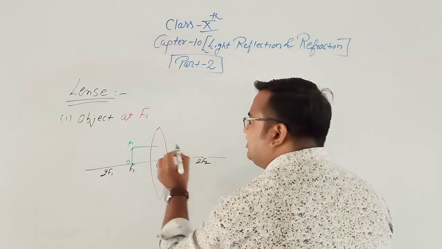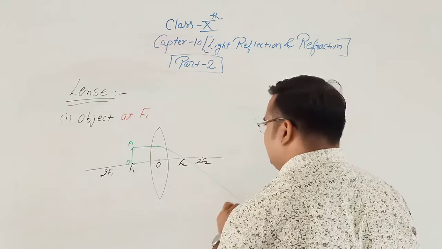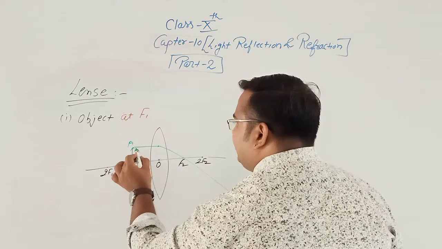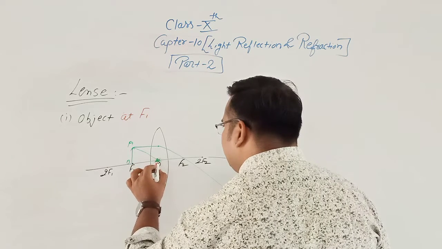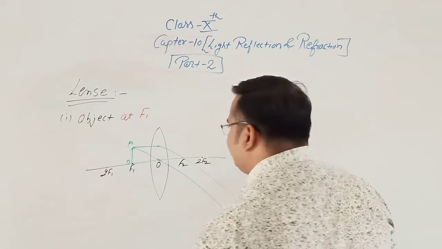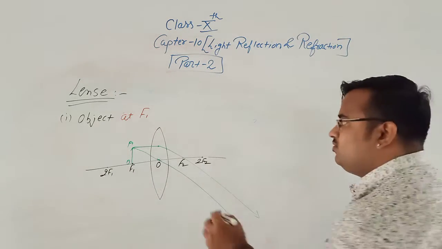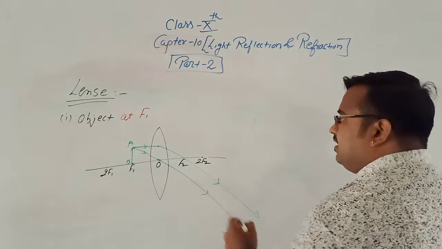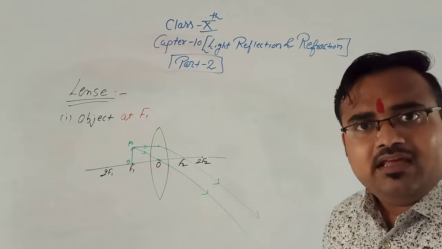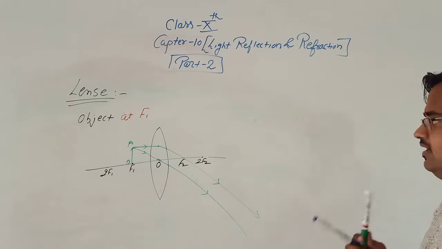Now first rule, if the incident ray is parallel to the principal axis, the refracted ray passes through the focus. And second ray, if it passes through the optical center O. See, these two are the parallel rays. Now, if the rays are parallel, then the image is formed at infinity.